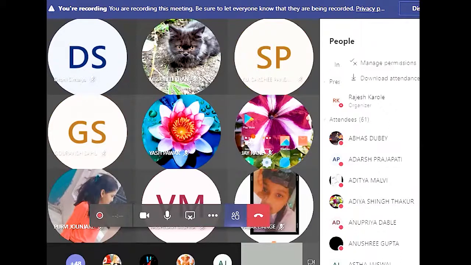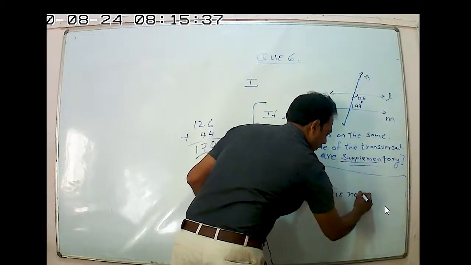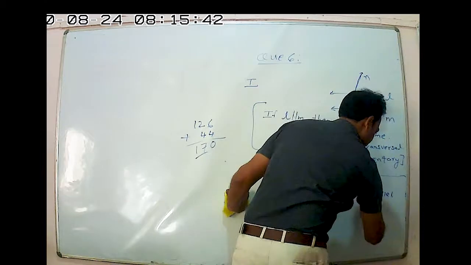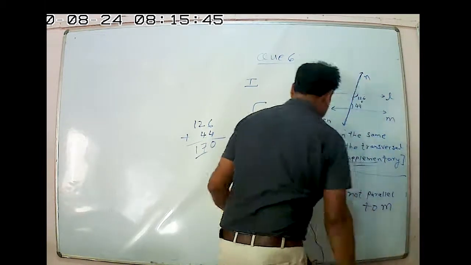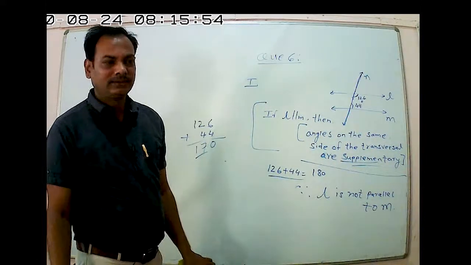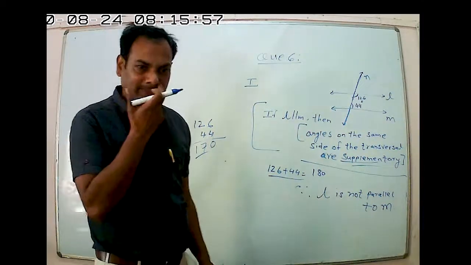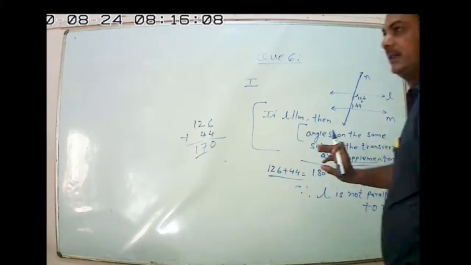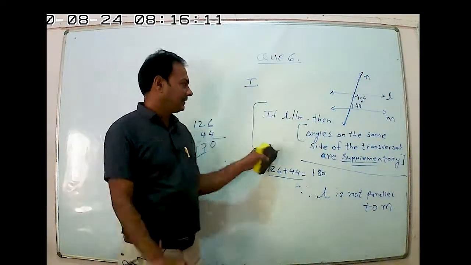After that, what do you have to write? Since the sum is not 180 degrees, therefore L is not parallel to M. Clear? Why not parallel? Yes? Yes, sir. We also have to write the angle from this definition. Once again, asked: sir, we have to also write this definition. Which is right. Yes, you have to write the reason also.